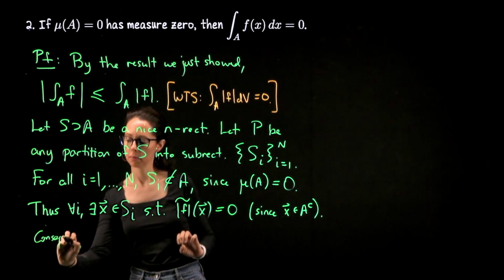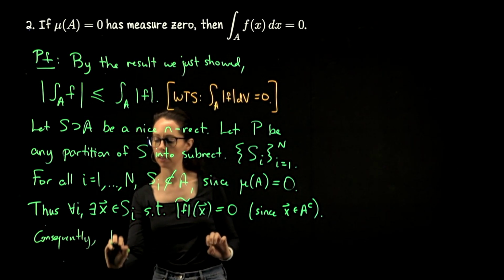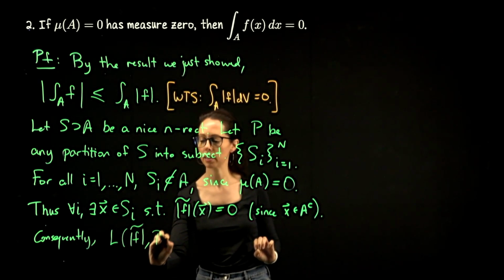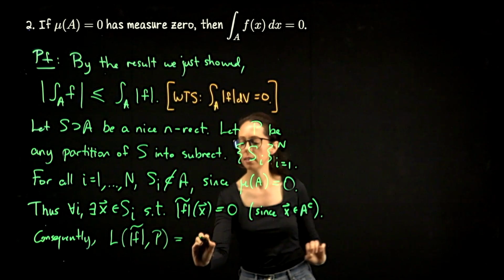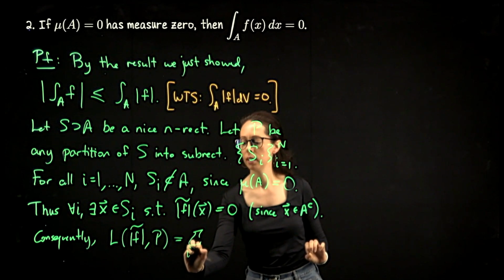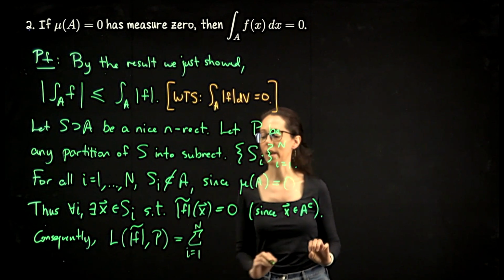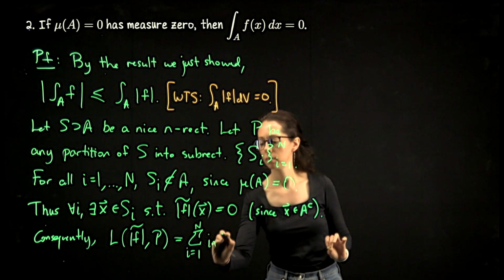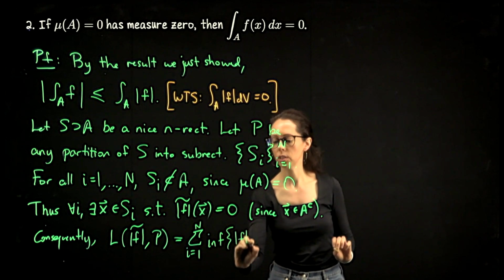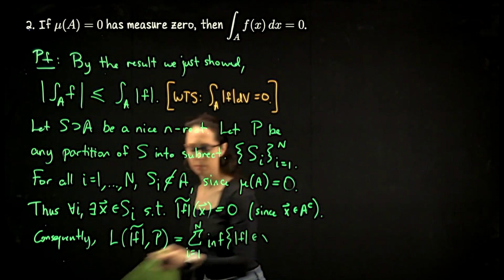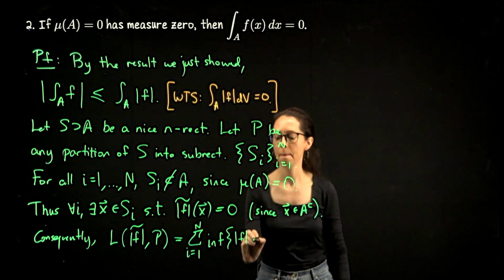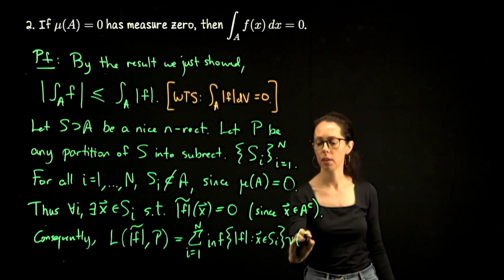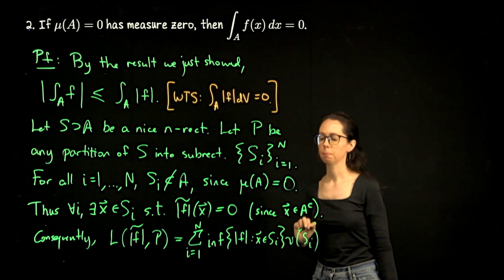Okay, so let's do the lower sum of this extended function with respect to this partition. Consequently, the lower sum of the extended function with respect to this partition is the sum over the capital N subrectangles that we have made of the infimum of the extended function times the volume of that ith subrectangle.